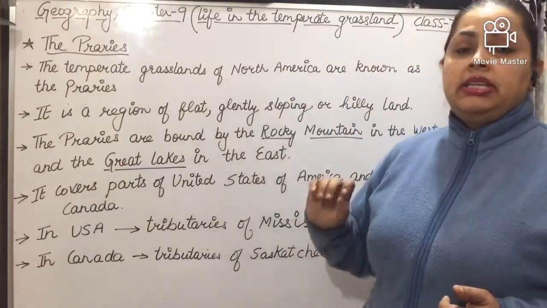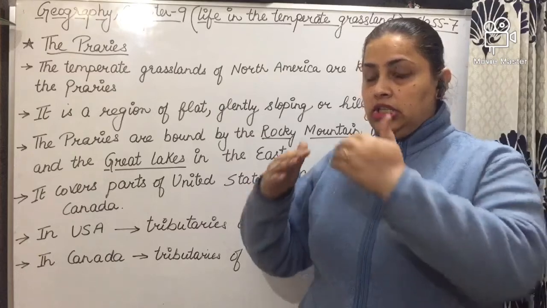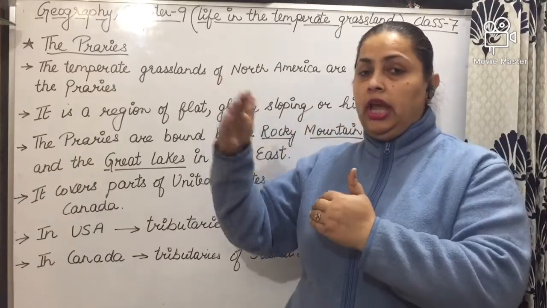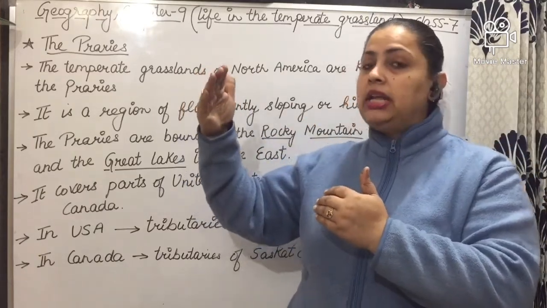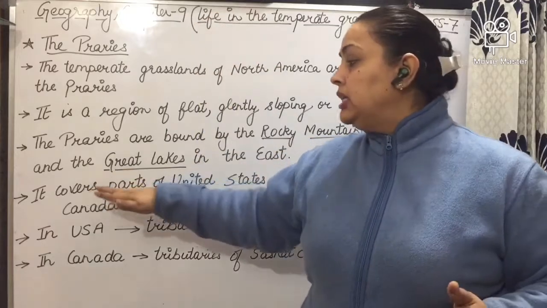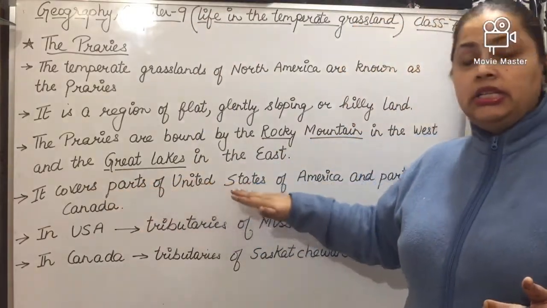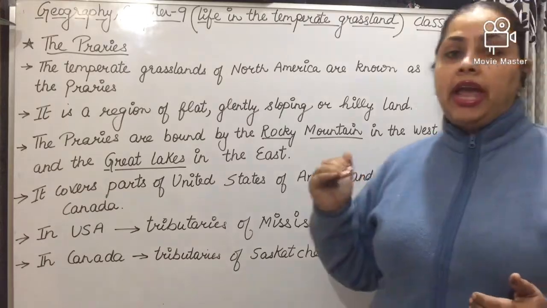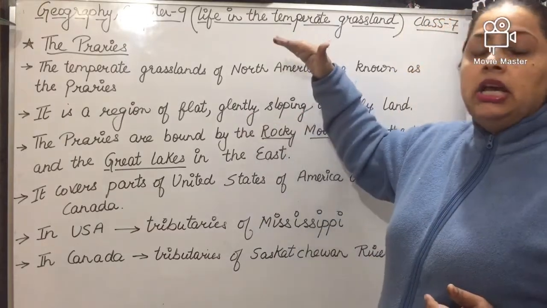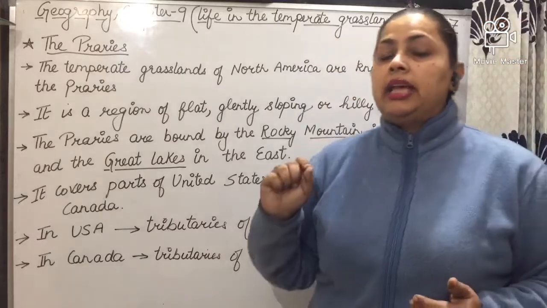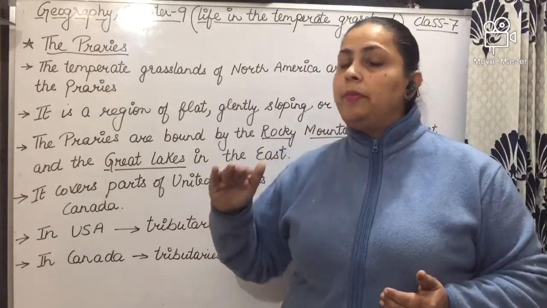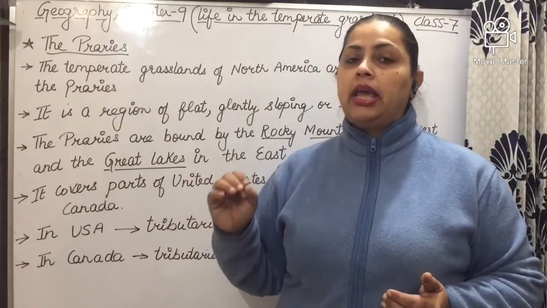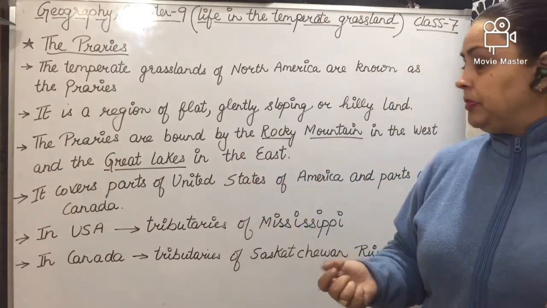The prairies are basically divided in two countries, USA and Canada. It covers parts of the United States of America and parts of Canada. Means the upper part of the prairies lies in Canada and the lower part lies in USA.